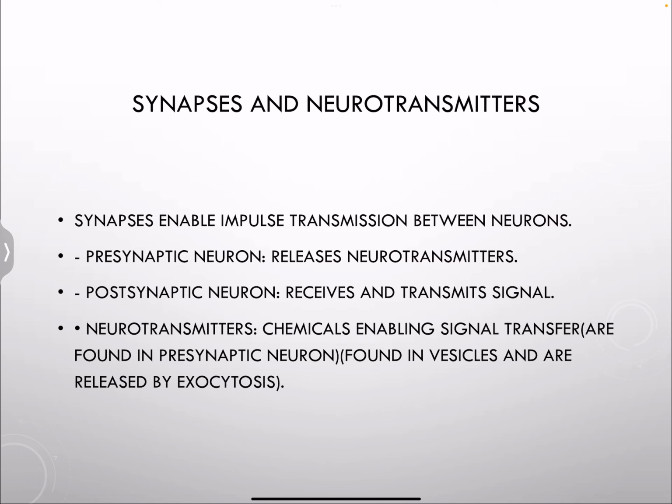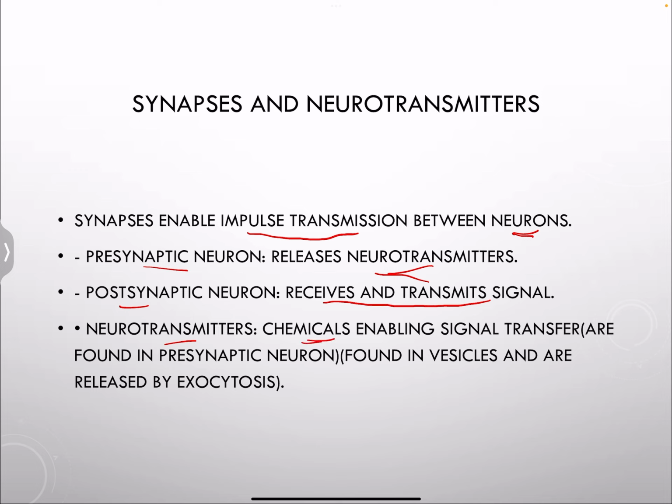So let's look at the definitions. What is a synapse? A synapse enables impulse transmission between two neurons. We have the presynaptic neuron, which releases the neurotransmitters, as we saw, and we have the postsynaptic neuron, which the neurotransmitters bind to, so it receives and transmits the signal. And what are neurotransmitters?